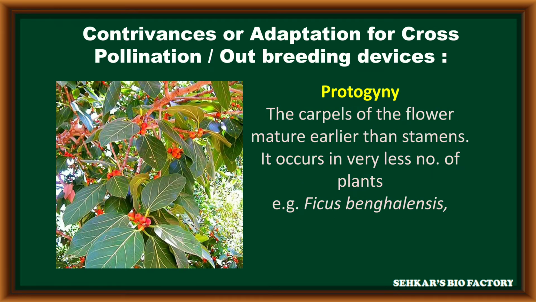In protogyny, in a bisexual flower, carpels or pistils mature earlier than stamens. When pistils mature first, they receive pollen grains from another flower. In such conditions, it is not possible to receive pollen grains of the same flower because the anthers are unmatured. This protogyny also helps to promote cross-pollination. For example, in Ficus bengalensis, the banyan tree, we can observe protogyny.